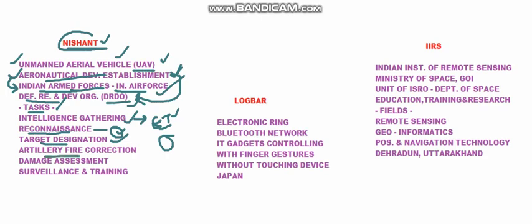And artillery fire correction. So artillery is this huge setup of machinery of military. So that will include firearms and all. So it will also correct any fire correction needed in the artillery sector. And damage assessment. So there will be some damages to our machinery, to our weaponry. So this damage assessment is an important thing that will also be done by Nishant. As it is an unmanned aerial vehicle, it surveys all these things.